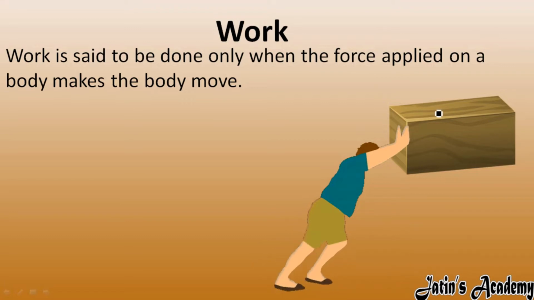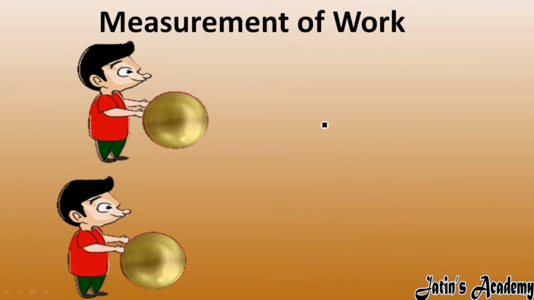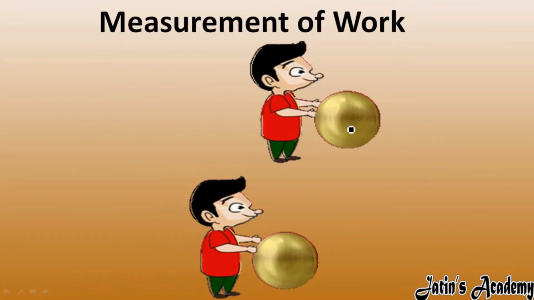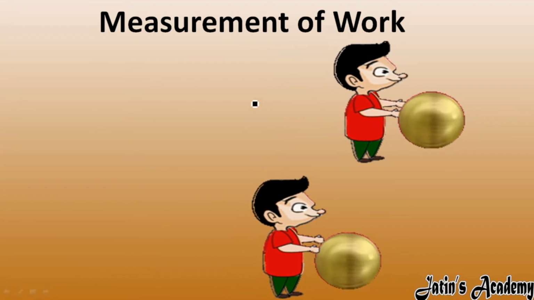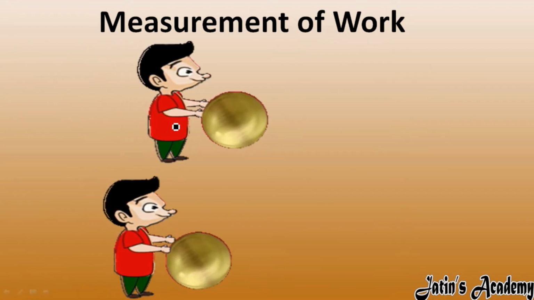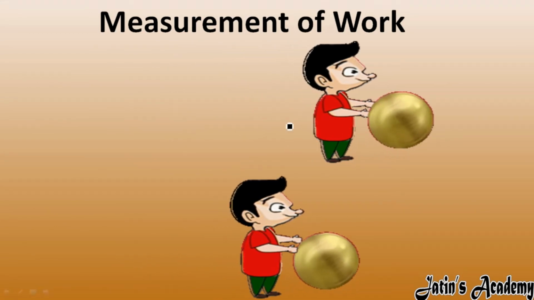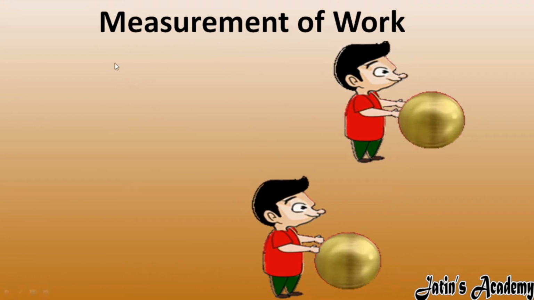Now let's derive the formula of work done with some examples. One example we have, two boys moving a roller. As two boys are moving the same roller, they are applying the same force. This is boy A, this is boy B. The force applied by boy A is equal to the force applied by boy B, but the displacement covered by boy A is more than the displacement covered by boy B.